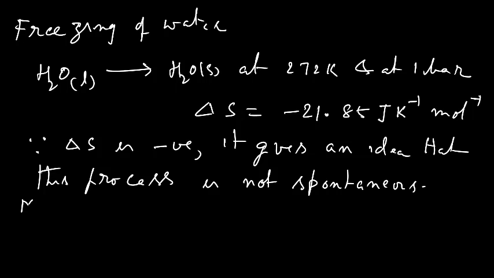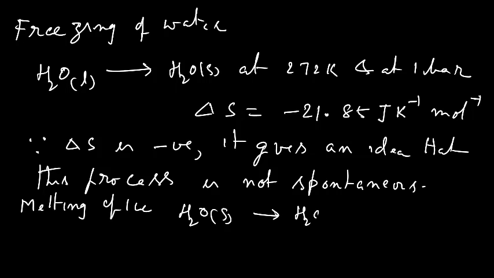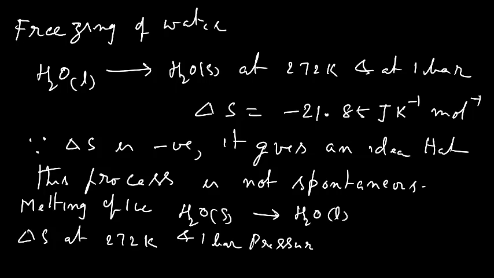On the other hand, for melting of ice, H2O solid gives H2O liquid, delta S is positive at 272 Kelvin and 1 atmospheric pressure.